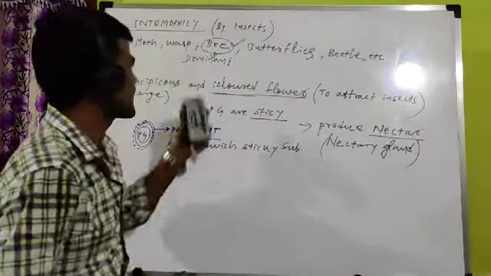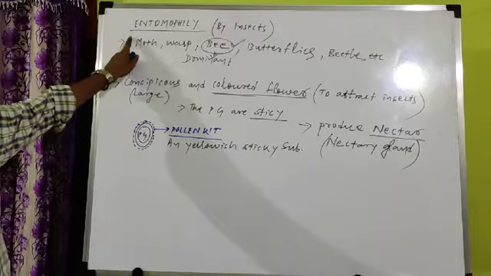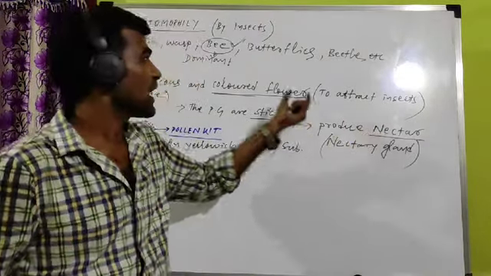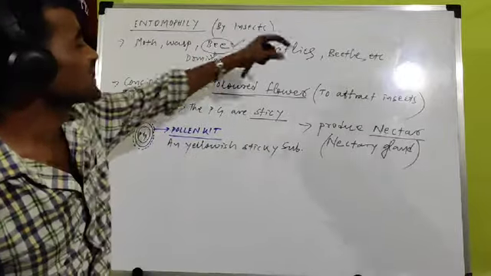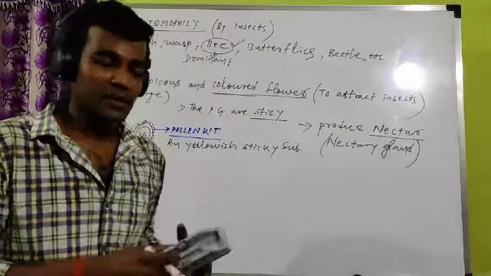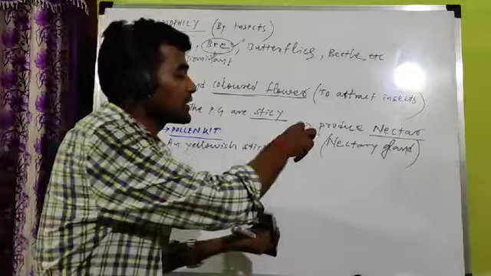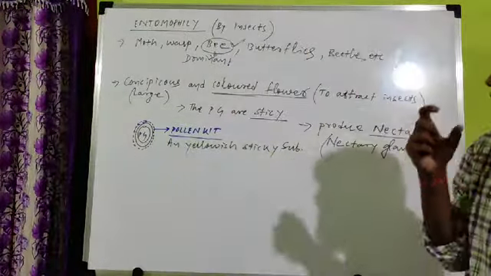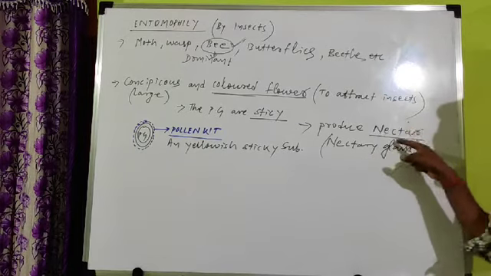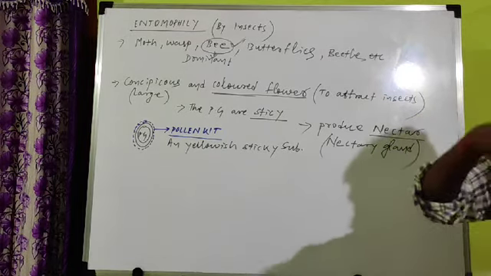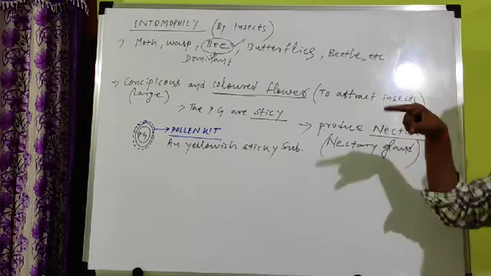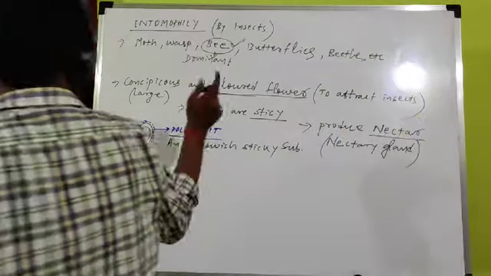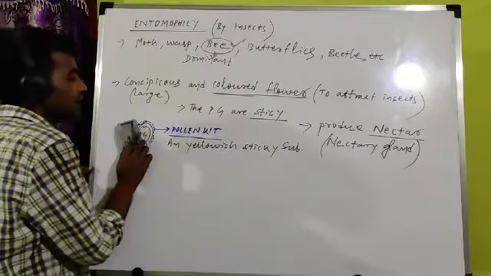In this type of flower, the entomophilous flower, the nectary gland produces nectar, and this nectar is a sugar solution which attracts insects. So insects get attracted to collect the nectar, because it is food for the insect. That's why the honeybee makes honey from this. You get honey from the honeybee because of this nectar. Nectar is a sugar solution. The honeybee collects the nectar and changes it into honey. So that's why we are able to get honey from the honeybee. This is the reason.